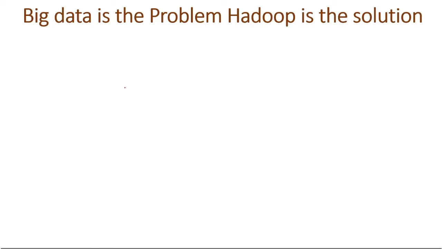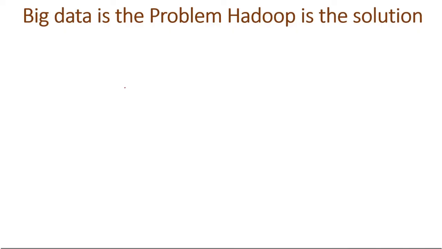Some people compare big data with Hadoop, but it is not like that. Big data is the problem. We have big data where the volume is increasing, and we have very high velocity at which data is generated every second. Suppose 100 MB or 1 GB is generated every second. That is big data, and big data is the problem we have. To overcome that problem, Hadoop is the solution.